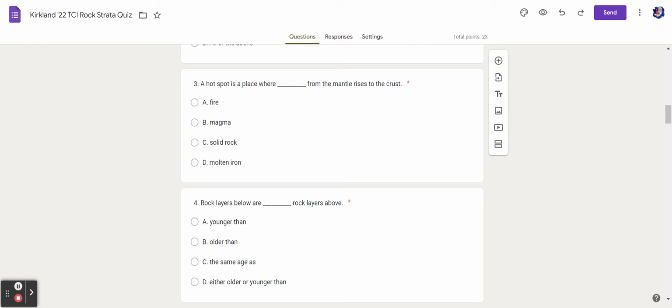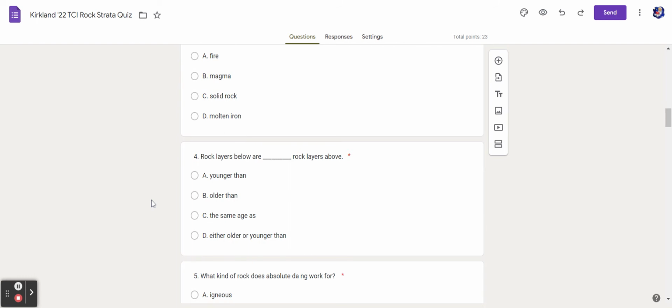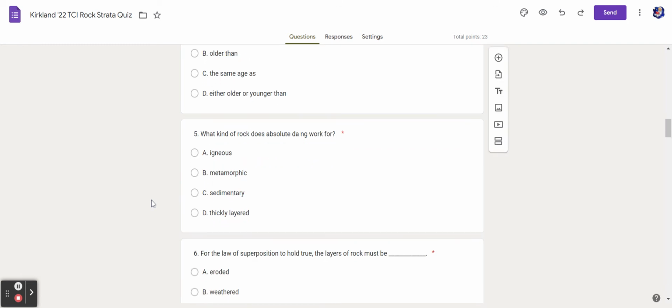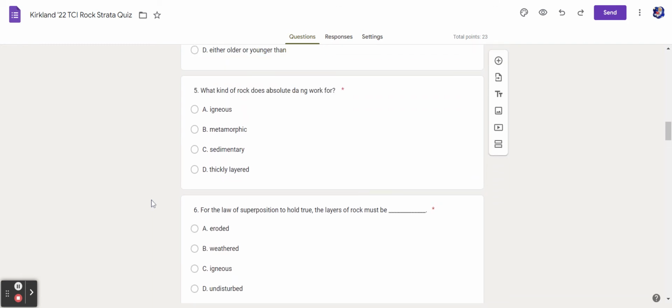4. Rock layers below are blank rock layers above. A. Younger than. B. Older than. C. The same age as. D. Either older or younger than. 5. What kind of rock does absolute dating work for? A. Igneous. B. Metamorphic. C. Sedimentary. D. Thickly layered.